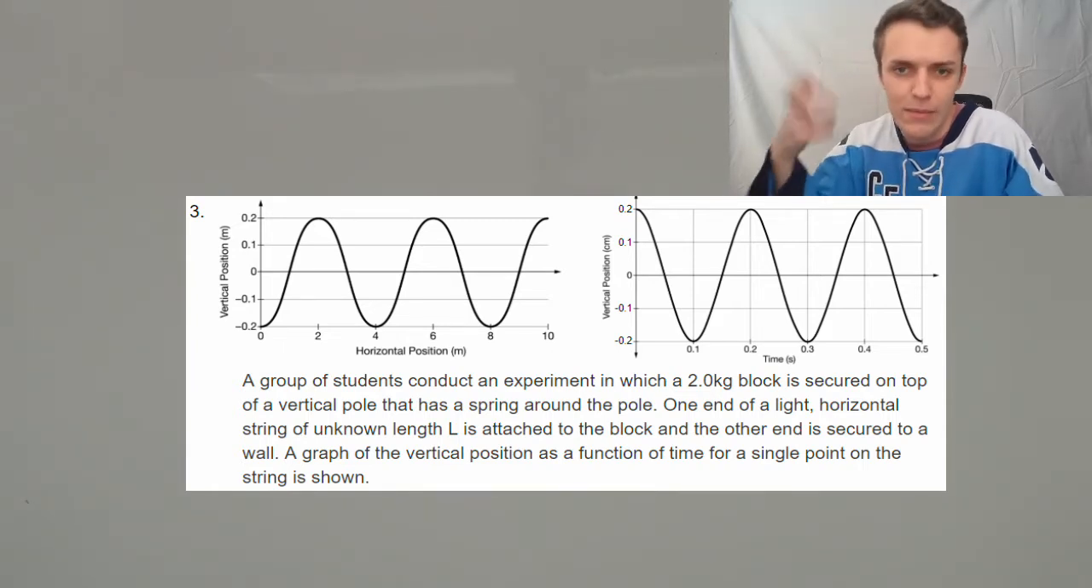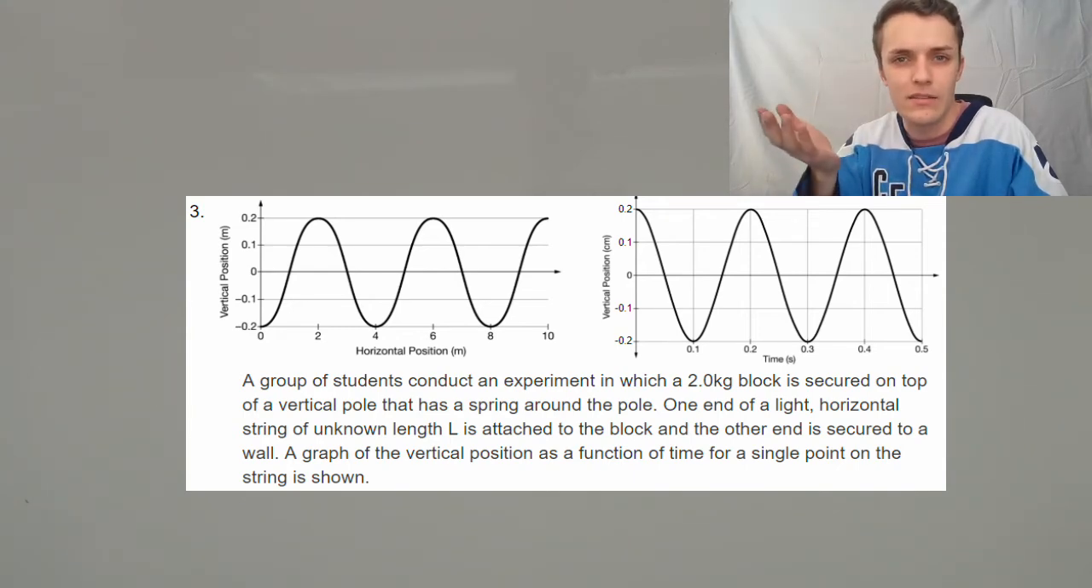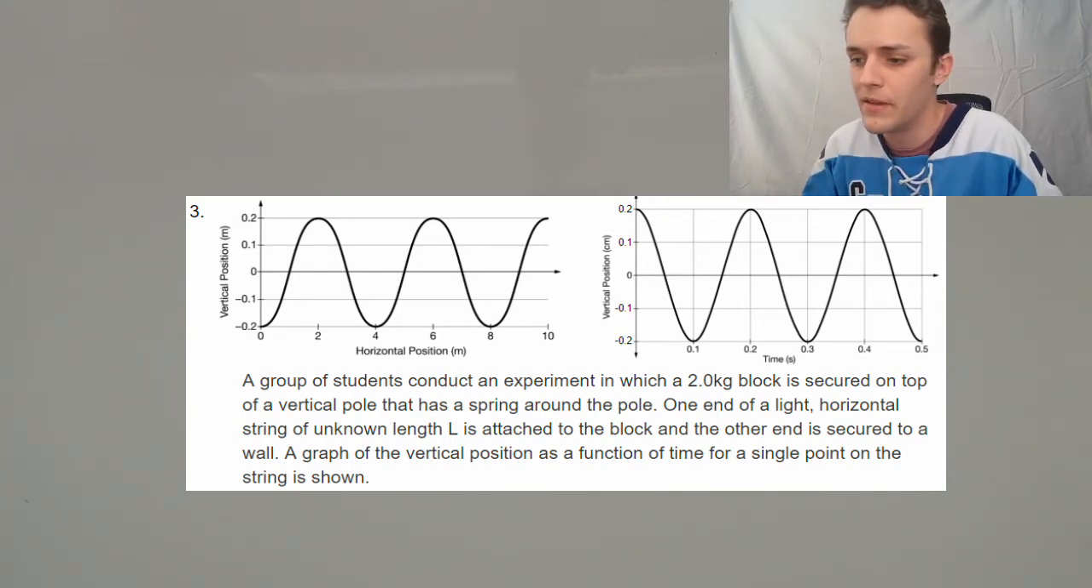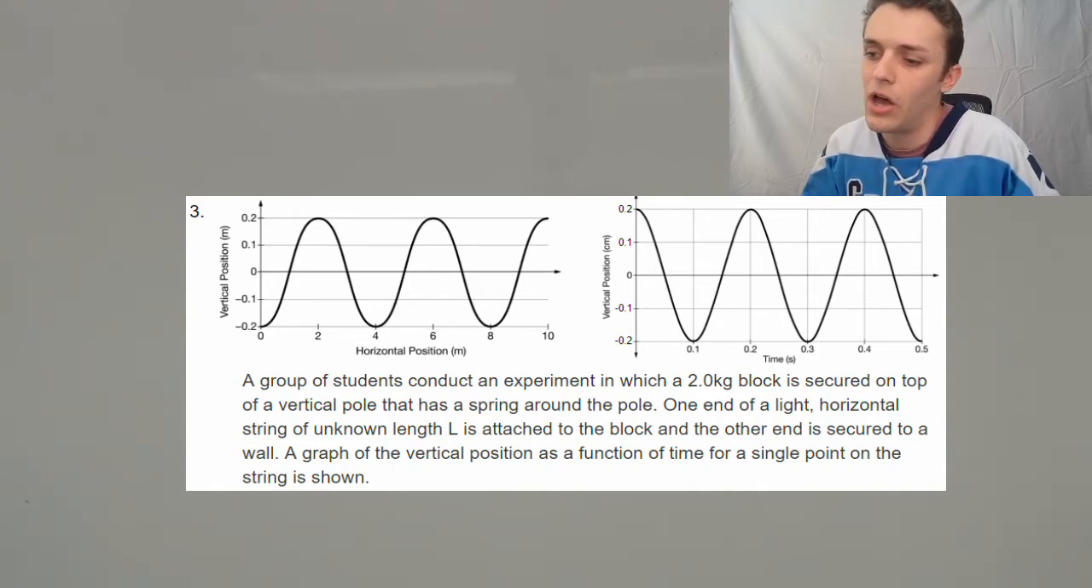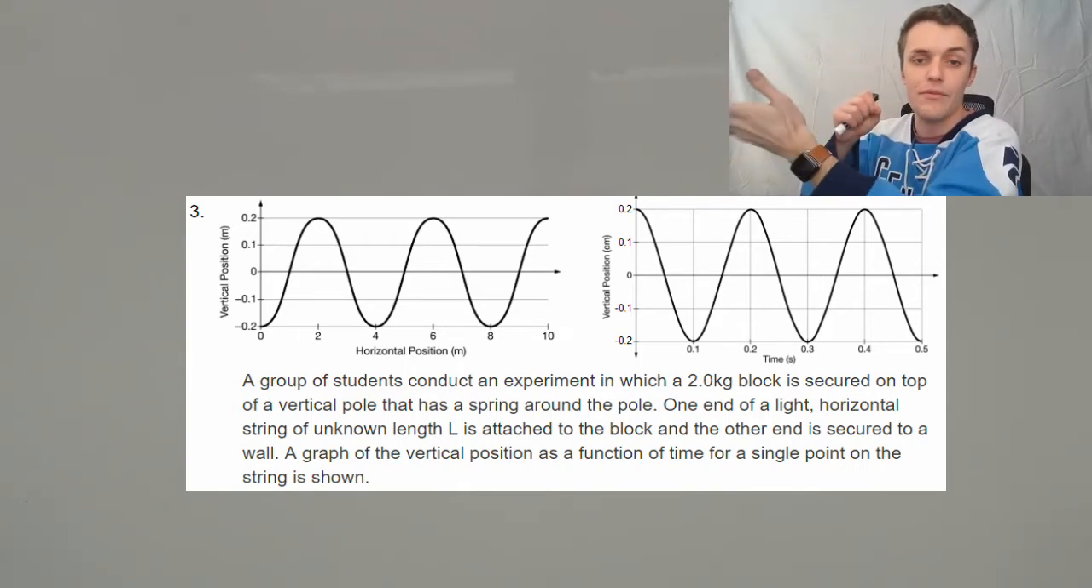Basically, it's describing an oscillator. There's a machine making the string oscillate, like in the simulation that we looked at in the previous lesson. One end of a light horizontal string of unknown length is attached to the block, and the other is secured to a wall. So it's connected to a wall. The oscillator is making waves in the string.